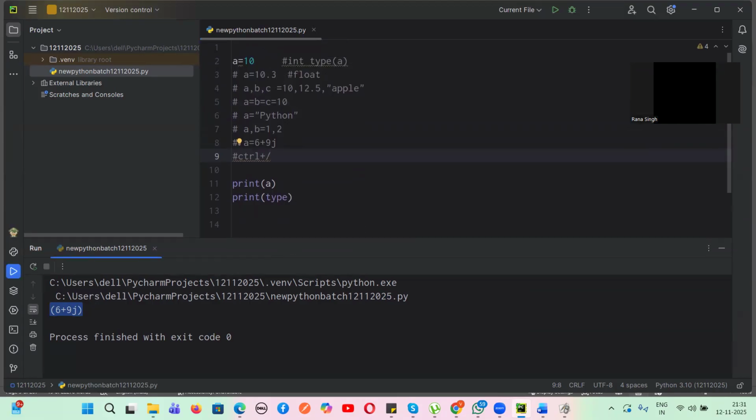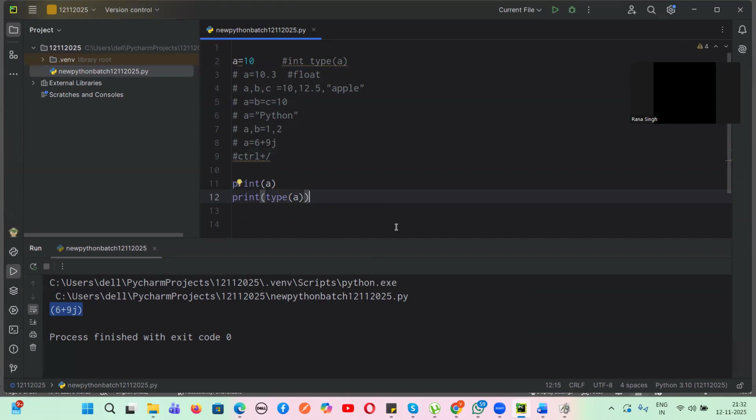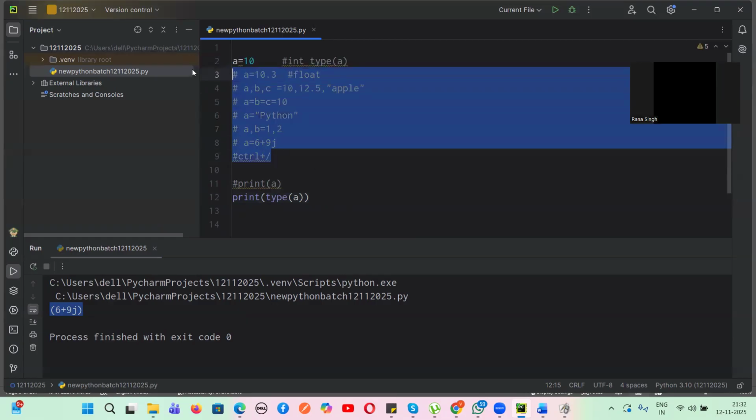Yeah. So now, it's time for Rupa. Can you tell me, Rupa, what will be the type of A? It's string, I guess, because say is included. No, no. You have to tell me the output of line number 12. Leave this line number 11. Type of A is string. Where is the string? I can't see a string anywhere. These are commented lines. So which is the string? Okay, it's integer.